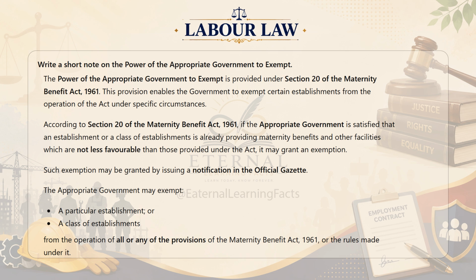According to Section 20 of the Maternity Benefit Act 1961, if the appropriate government is satisfied that an establishment or a class of establishments is already providing maternity benefits and other facilities which are not less favorable than those provided under the Act, it may grant an exemption. Such exemption may be granted by issuing a notification in the official gazette.